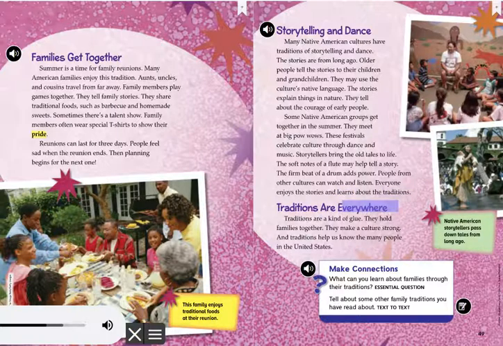Traditions are everywhere. Traditions are a kind of glue. They hold families together. They make a culture strong. And traditions help us know the many people in the United States. Native American storytellers pass down tales from long ago.